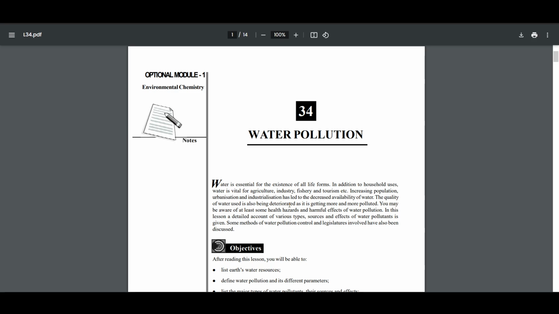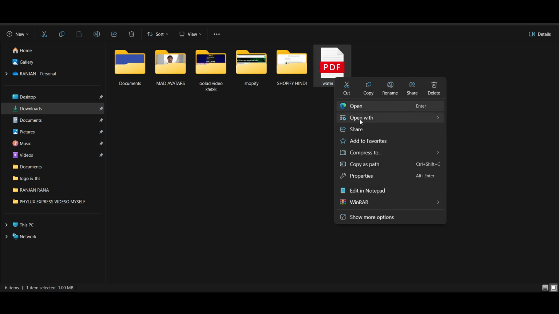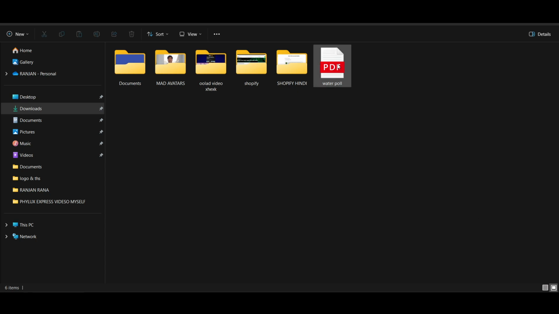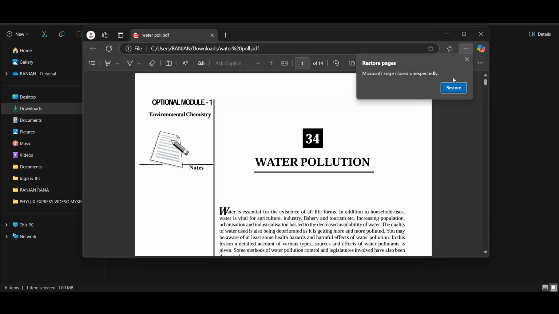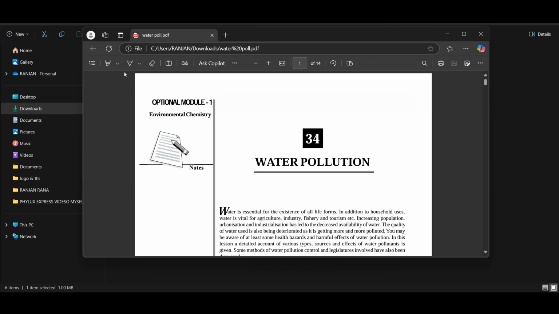The very first thing is to start using Microsoft Word. One of the simplest ways to edit our PDF is through Microsoft Word. But sometimes it doesn't work. So you just right click on it, click on open with, and here you will get a lot of options. Right now here you can just double click on it and it will open in your browser, but here there is no option to edit this. But usually in the new Microsoft browser it's available.